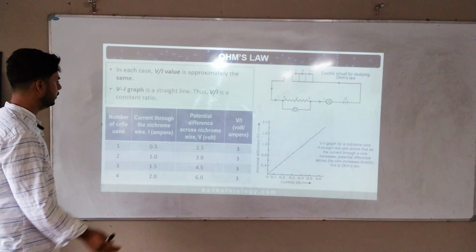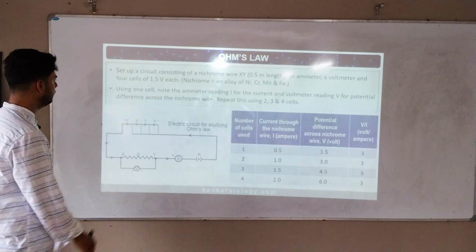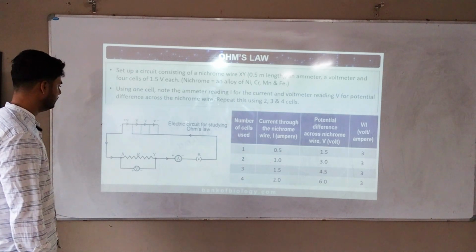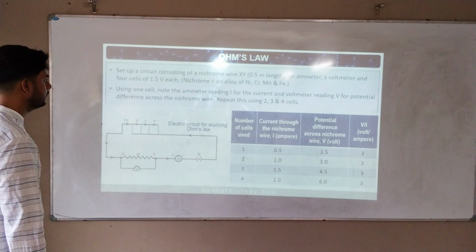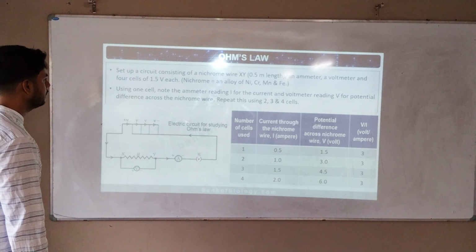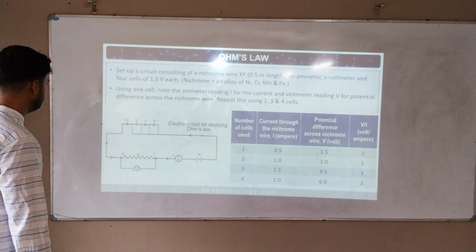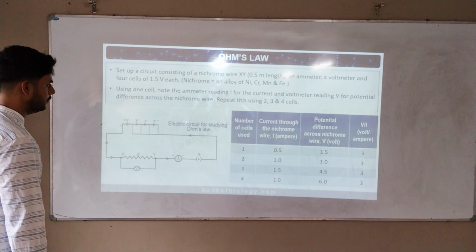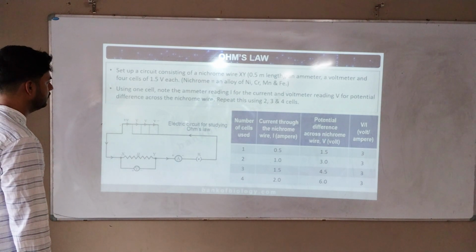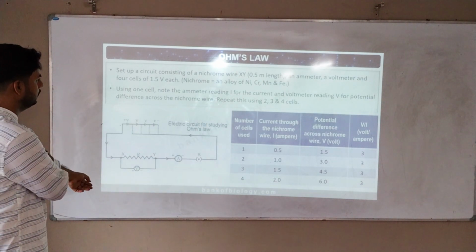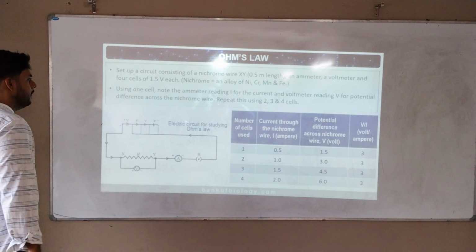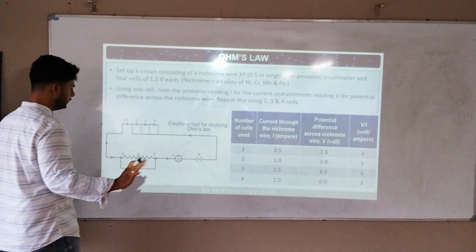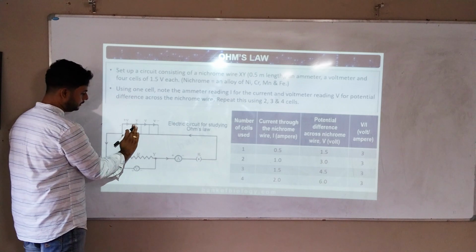Go back. Now read. Set up a circuit consisting of a nichrome wire XY, 0.5 meter length, an ammeter, a voltmeter, and 4 cells of 1.5 volt each. Nichrome is an alloy of Ni, Cr, Mn, and Fe. Using one cell, note the ammeter reading I for the current and the voltmeter reading V for the potential difference.